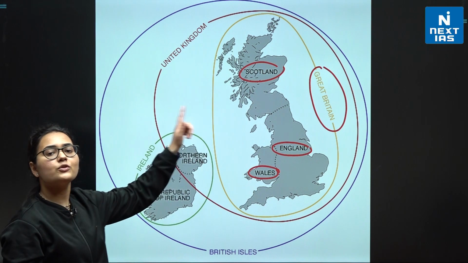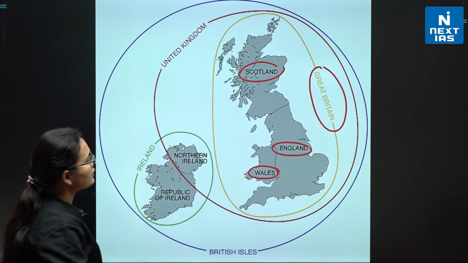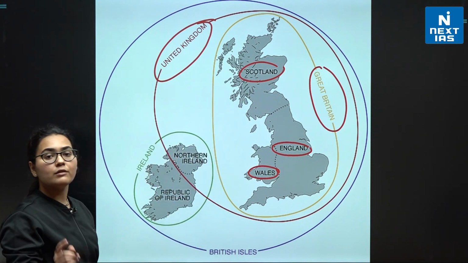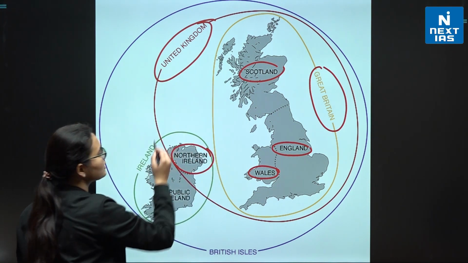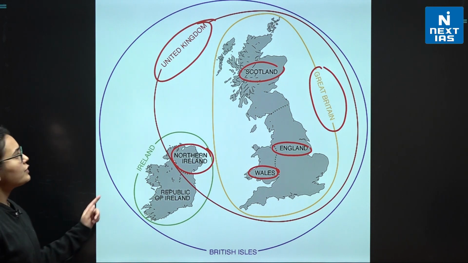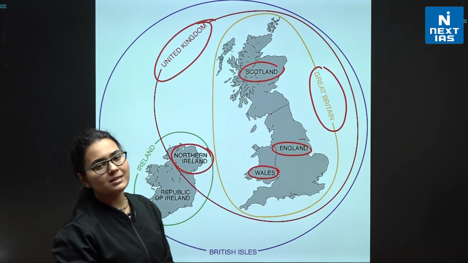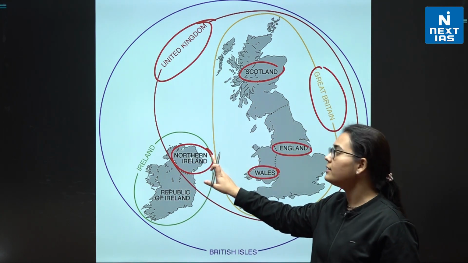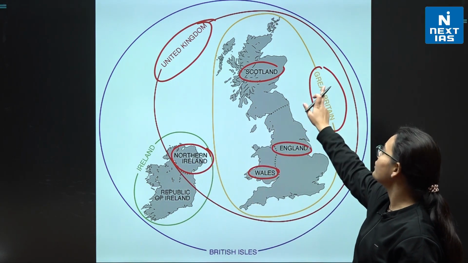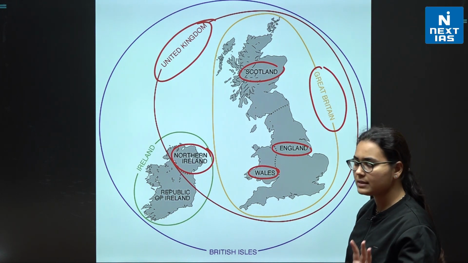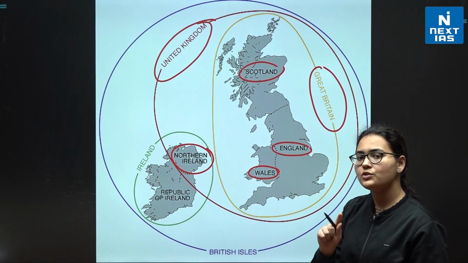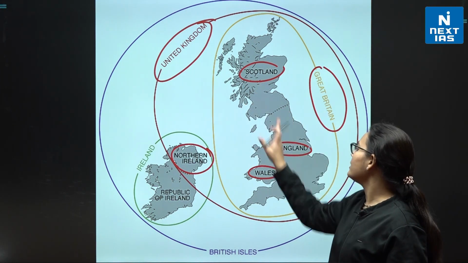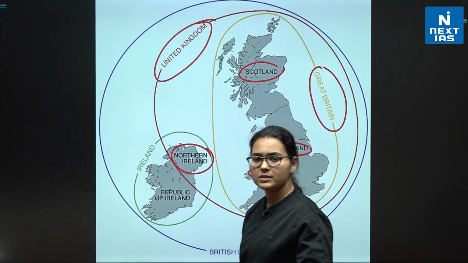But if we talk about the United Kingdom, then Northern Ireland is involved as well. If the question asks about the places which comprise the United Kingdom, then Northern Ireland will also be included along with Wales, England, Scotland. But if the question is asking only about Great Britain, then there are only 3 places: Scotland, England, and Wales. I hope this is clear to you.